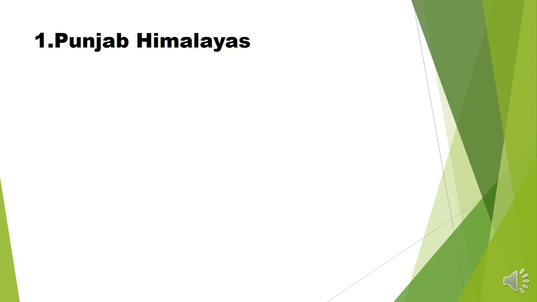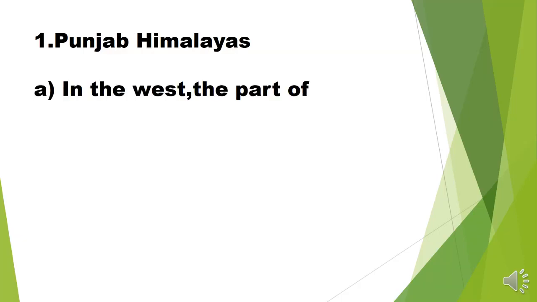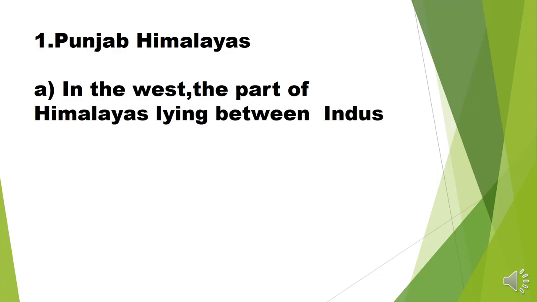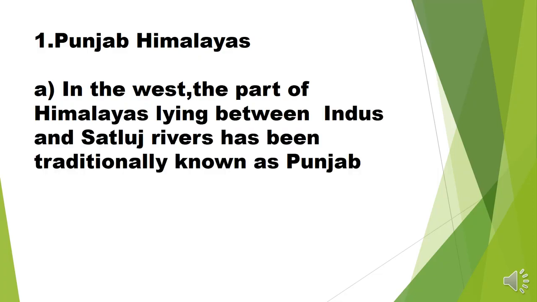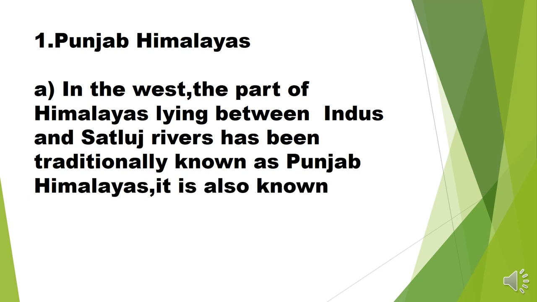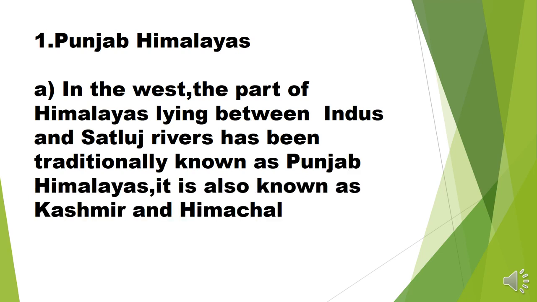First is Punjab Himalaya in the west, the part of Himalaya between Indus and Satluj. Punjab is the group of five rivers, and it includes Indus, Satluj, Ravi, Vyas and Jhelum. Those areas covered by Indus and Satluj river are called Punjab Himalaya, and it is also called Kashmir and Himachal Himalayas.